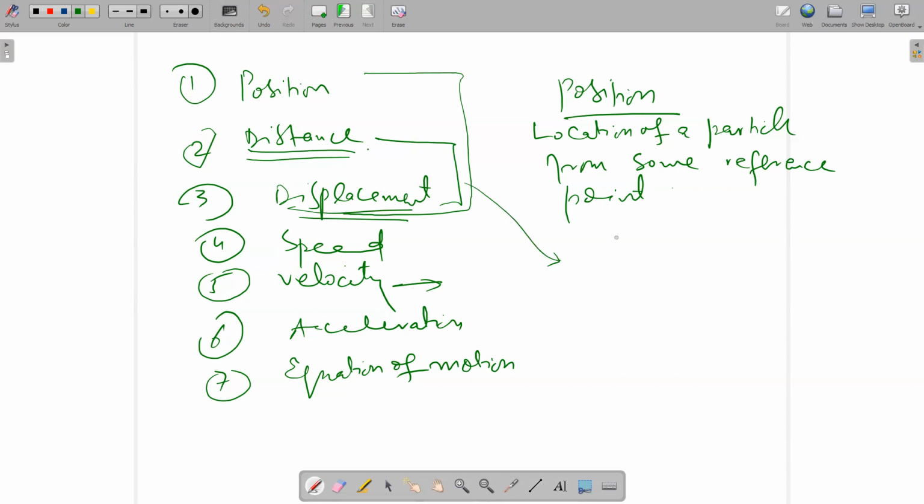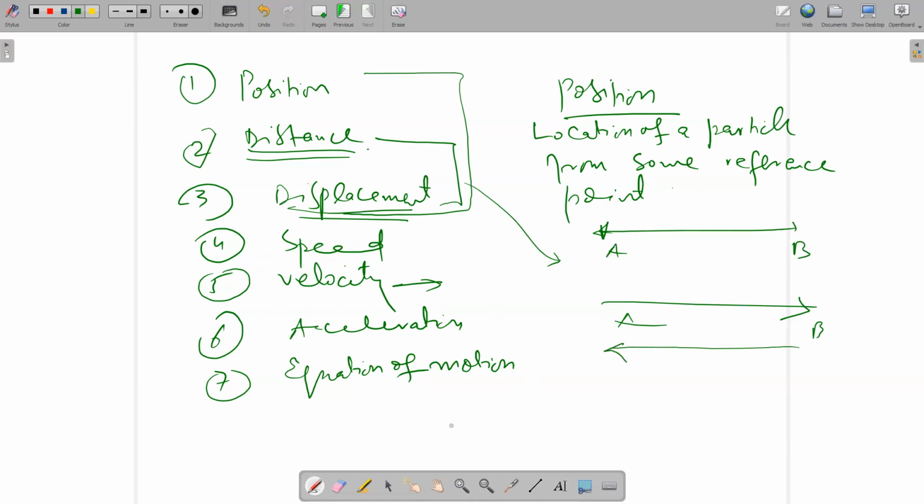Distance means the length between 2 points. Displacement is when we take the length but with some direction, either right side or left side.